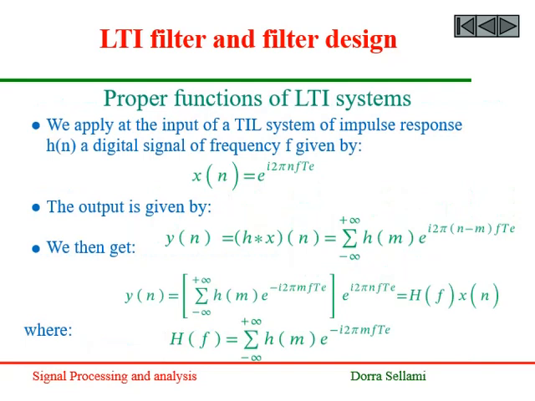Here we explain the concept of proper functions in linear time invariant systems. If we apply at the input of a linear time invariant system of impulse response h a digital signal of a frequency f given by the following complex number, the product frequency by sampling period Te is called the reduced frequency. The corresponding output is given by the following equation that can be written as the product of the Fourier transform of the impulse response and the input x.